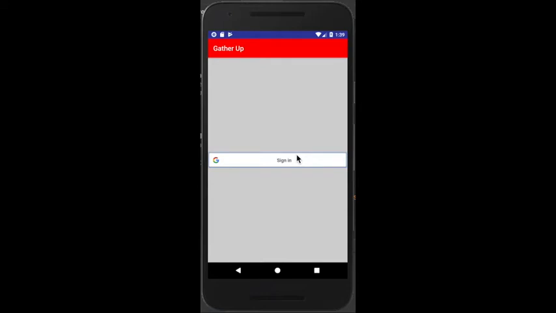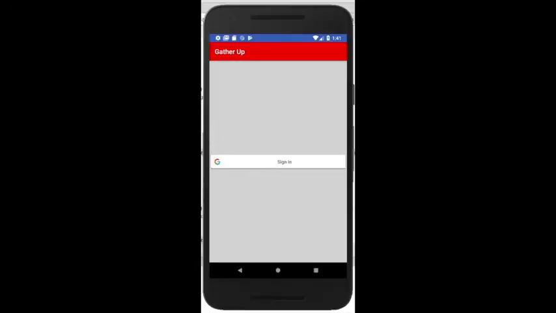I'll let my partner Kennedy discuss the features of the app, or the purpose of the app, but I'll get it started here by signing in. And when I click sign in, it will automatically go to my Google account, get my information, and log me in. As we see here, there's nothing happening yet. So I'm going to pass it along to Kennedy to introduce himself and talk for a second.